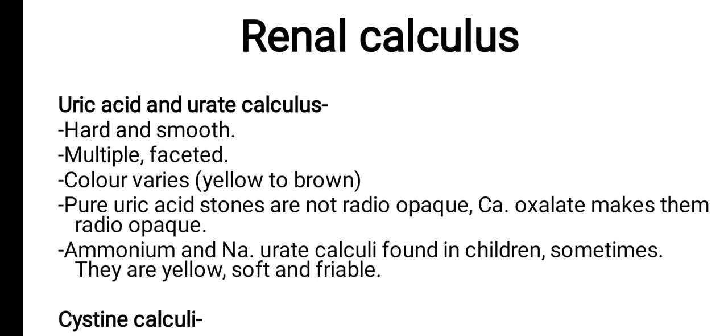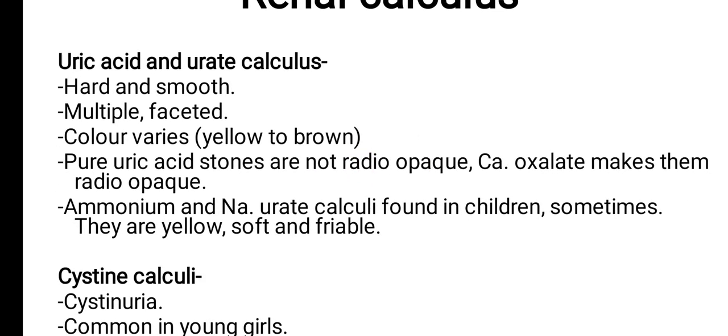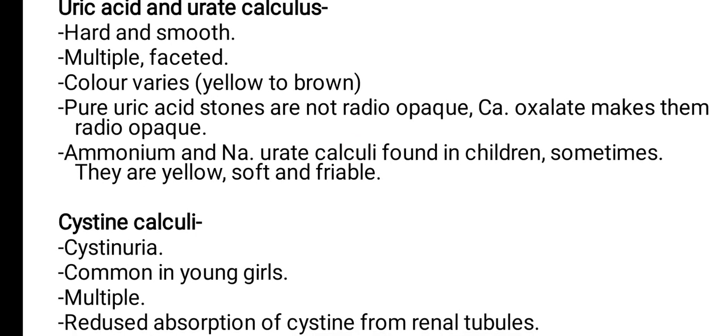Next is uric acid or urate calculus. These stones are hard, but smooth. They are multiple and they will have facets. The color will vary from yellow to brown. The pure uric acid stones are not radio opaque.